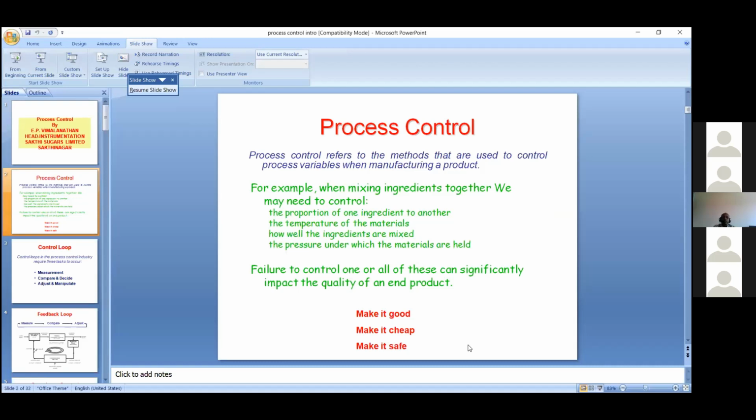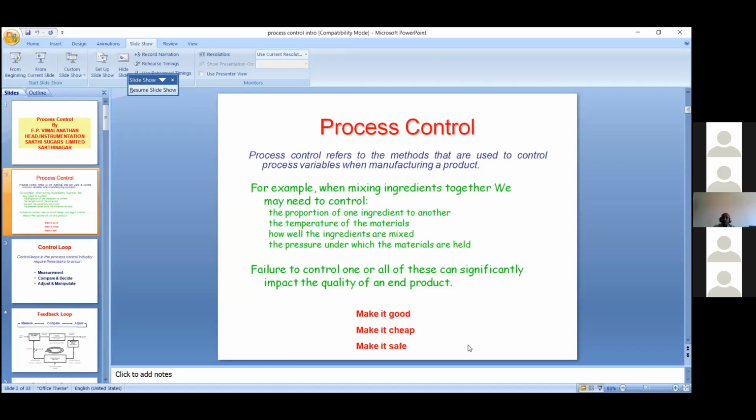We may need to control the proportion of one ingredient to another, how much. For example, this is 40%, that is 20%, that is 60%, like that. Also the temperature of the materials, how well the ingredients are mixed, and the pressure under which the materials are held. All these parameters are to be monitored and controlled.